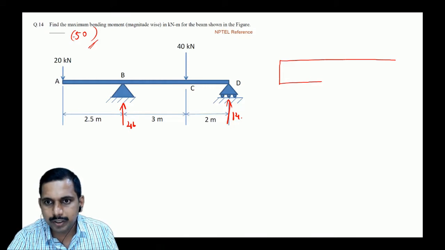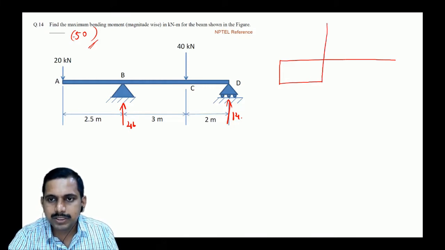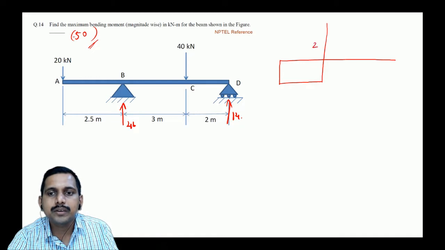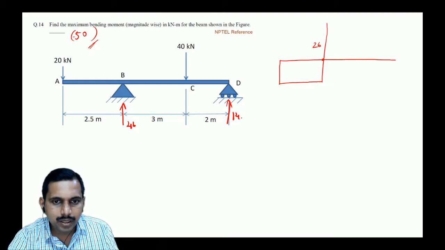Then, because of this 46, it jumps up. How much does it jump? 20 minus 46. So 20 minus 46 is how much, students? 26, correct. So here, this is the point where counterflexure is there.